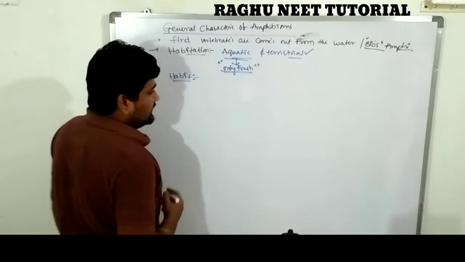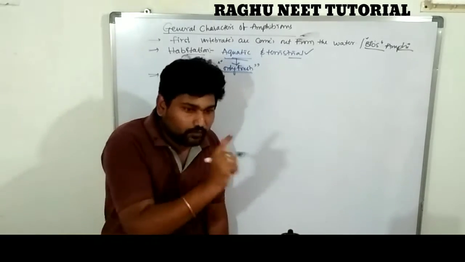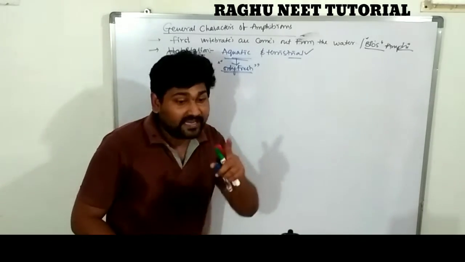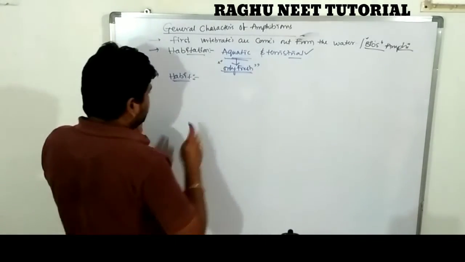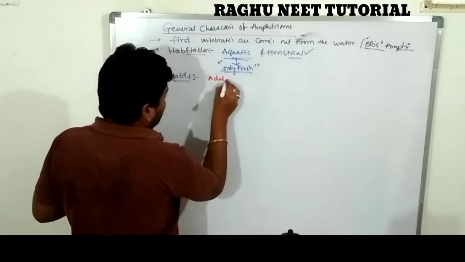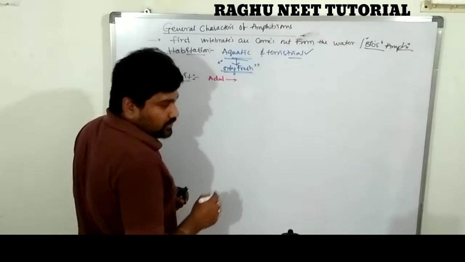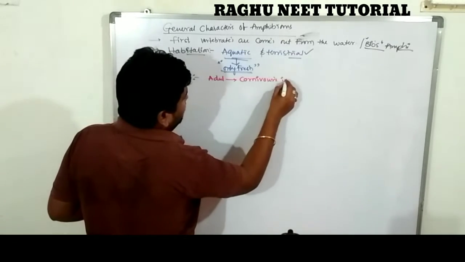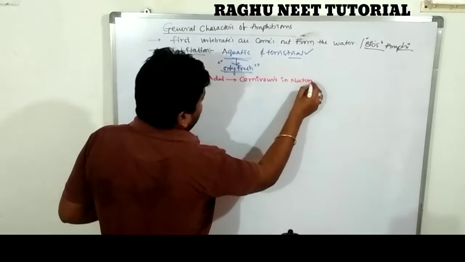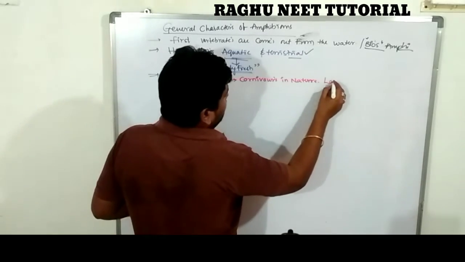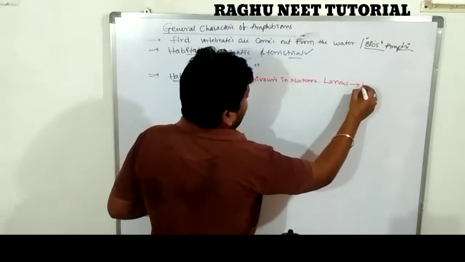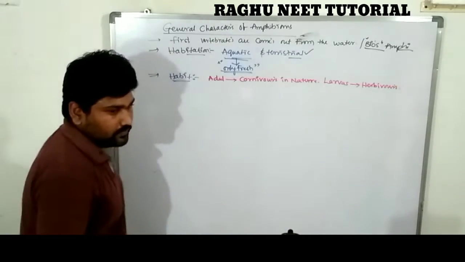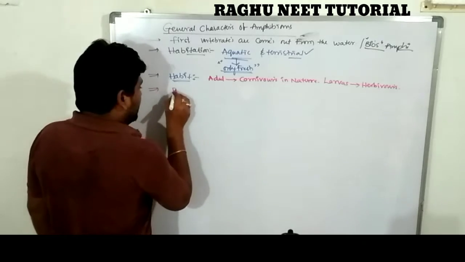Habit of the amphibia. The adult amphibians are carnivorous in nature, and the larvae of the amphibians are herbivorous in nature. Clear?